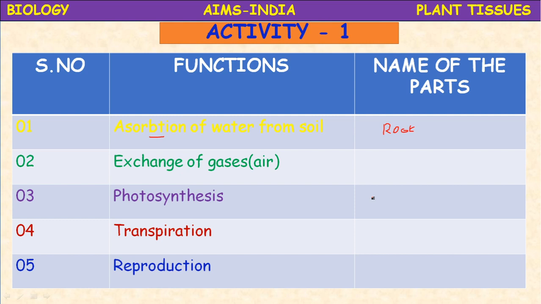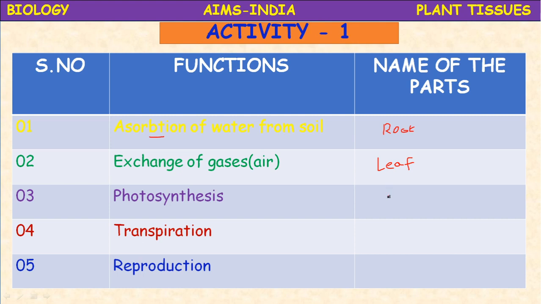The exchange of gases. Which part of the plant helps in exchange of gases? Plants exchange gases. Take in carbon dioxide and leave out oxygen through leaves. What is that part? Leaf.